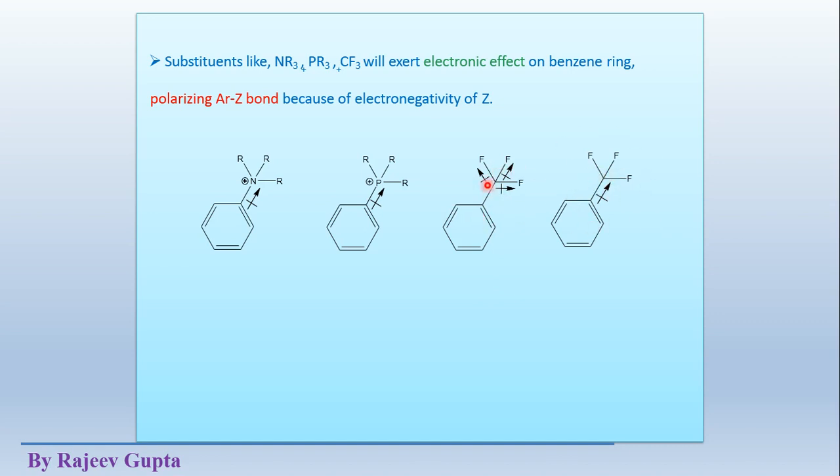Okay, so these are the three directions of shifting of these sigma bonding electrons, or we can say these are three dipole moments in different directions due to shifting of sigma bonding electrons. And this is the overall dipole moment applied to this carbon-carbon single bond, this carbon and this carbon single bond.